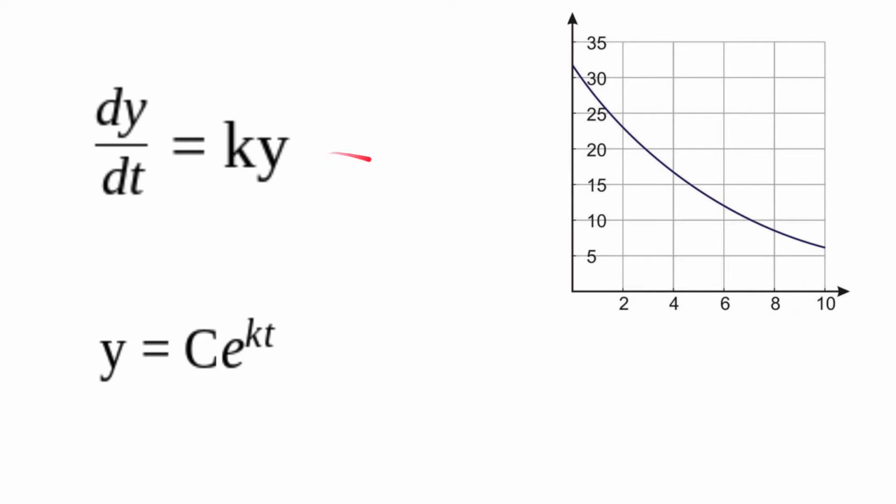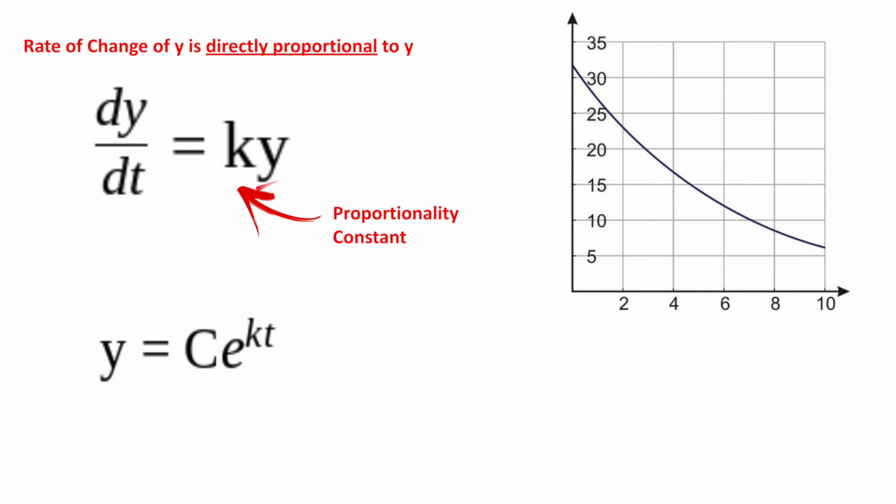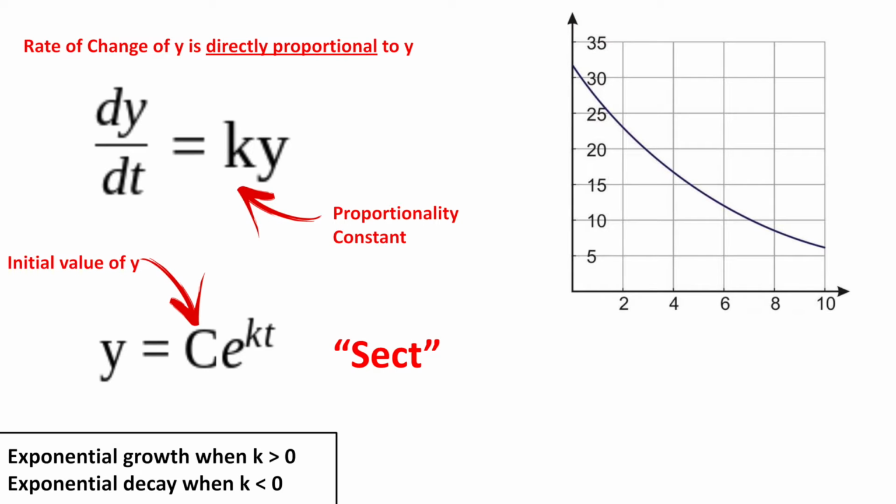So right here we have the differential equation for exponential models. It's important to note that the rate of change of y, that's dy/dt, is directly proportional to y. And the k here is the proportionality constant, which is just a number, like 200 or negative a half or something like that. Down here is the general solution to the differential equation, which we call the sect model. The only new variable here is the c, which is the initial value of y. One important thing to note here is that exponential growth occurs when k is greater than 0, and exponential decay occurs when k is less than 0.